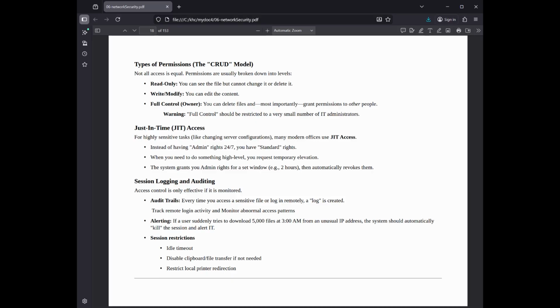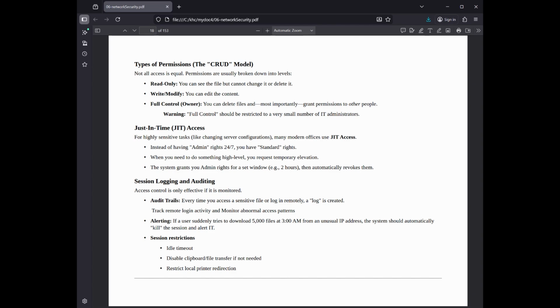Session logging and auditing. Access control is only effective if it is monitored. Audit trails: every time you access a sensitive file or log in remotely, a log is created. Track remote login activity and monitor abnormal access patterns. Alerting: if a user suddenly tries to download 5,000 files at 3 a.m. from an unusual IP address, the system should automatically kill the session and alert IT.